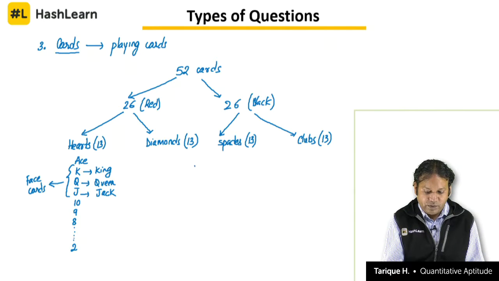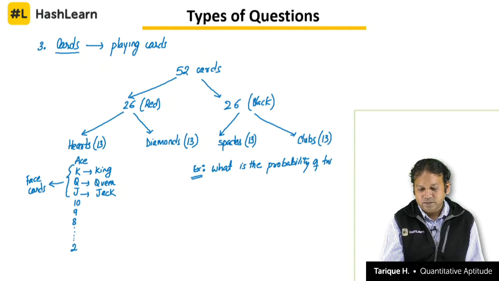For example, suppose there is a question like, what is the probability of getting 2 kings? I am not writing the full question here, just understand what is the probability of getting 2 kings from a pack of cards.